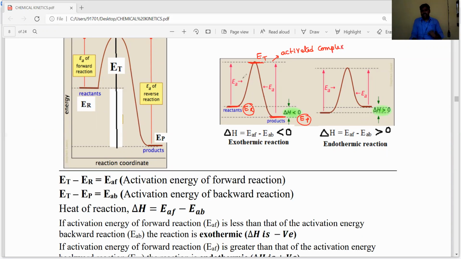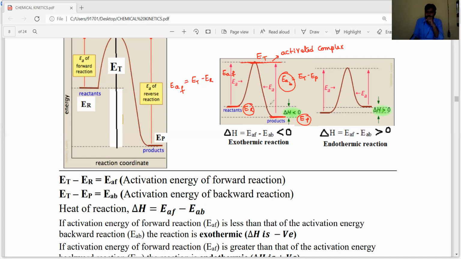To reach this activated complex, the energy, ET minus ER, the energy of reactants, is known as the activation energy of forward reaction. This is EAF, the activation energy of forward reaction. Now if you observe, this difference is the activation energy of backward reaction, which is nothing but the threshold energy minus the energy of products.